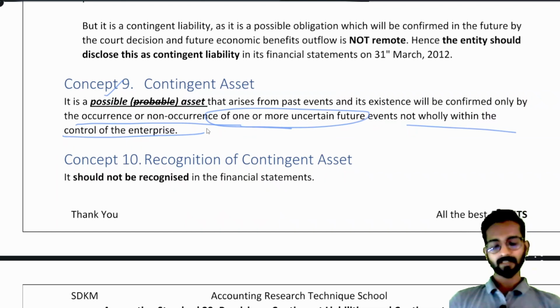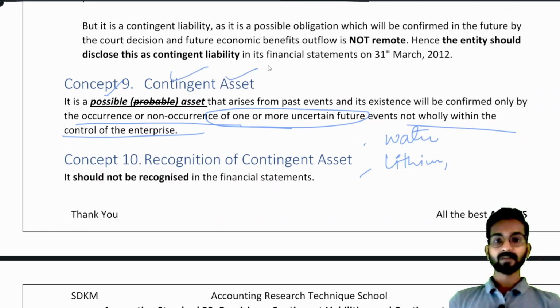It means, you can understand that, suppose I purchase a land in Rajasthan. If I purchase a land in Rajasthan and I assume that there might be some water in that particular land, or I might find some reserves, you can say some lithium or some gold, silver, something. There are chances that there might be something like this, water, lithium, and there can be a benefit, but that is contingent.